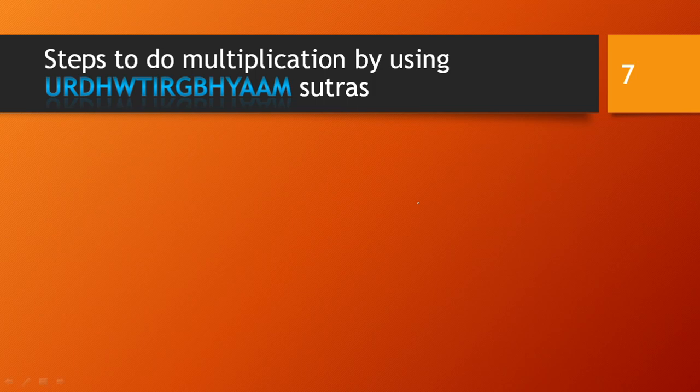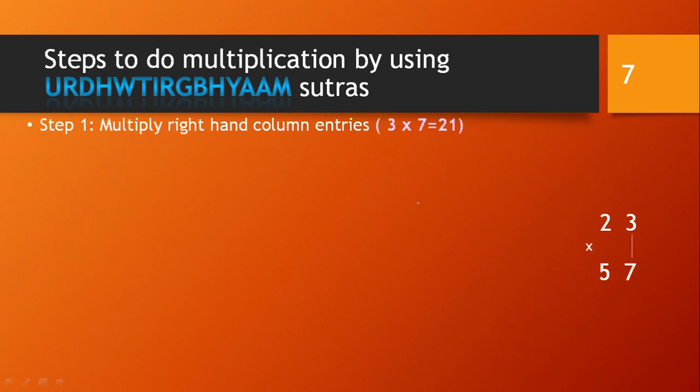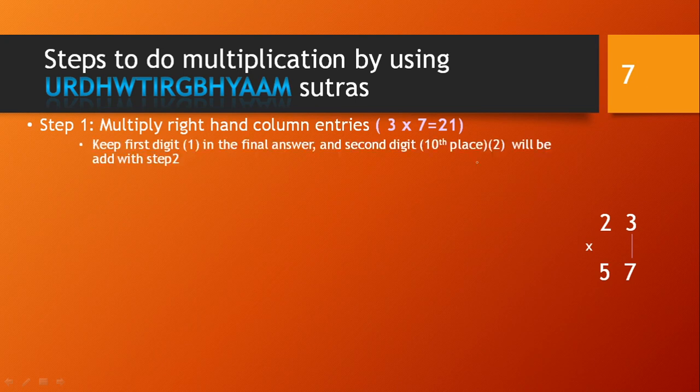So let's take a look at these steps to do multiplication by using the Urdhva Tiryagbhyam sutra. The numbers we have taken are 23 and 57. So what is step 1? We have to multiply the right hand column entries, 3 and 7. So 3 by 7 is 21. Keep the first digit, that is 1, in the final answer, and the second digit, that is 2, will be added in the second step.